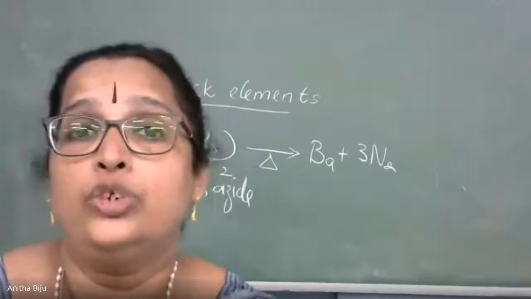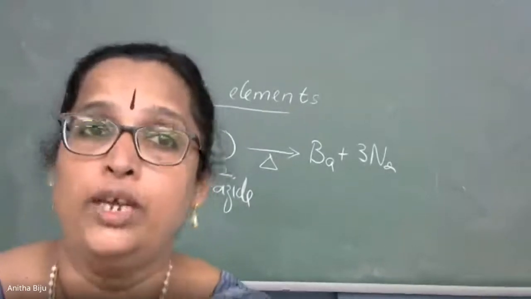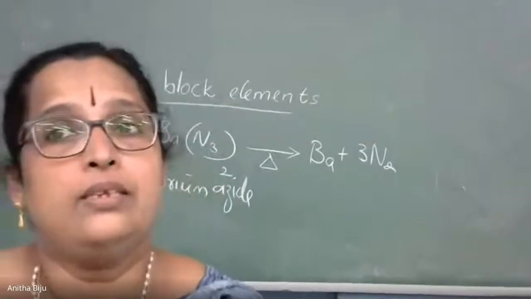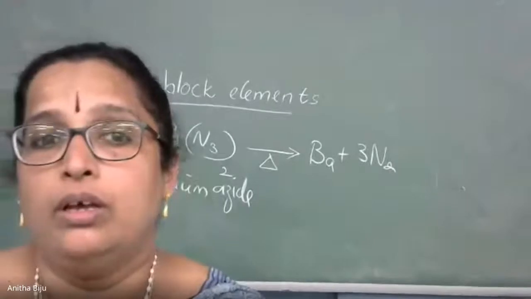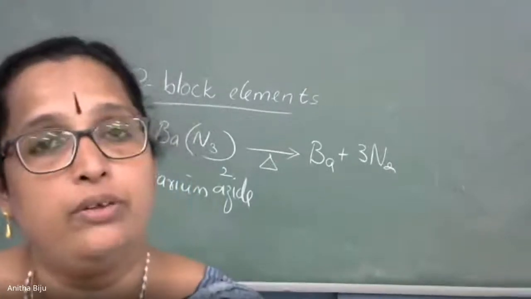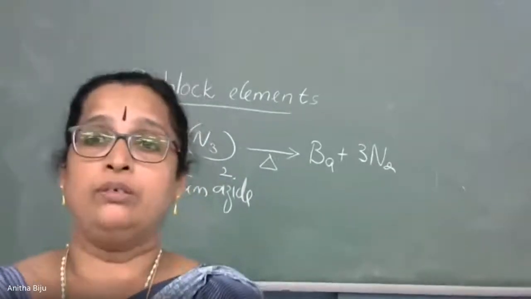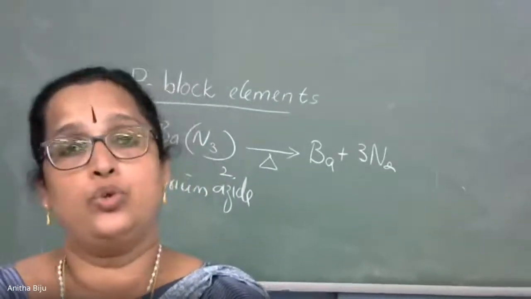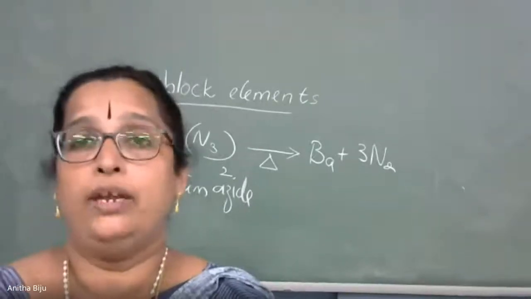First reaction is nitrogen reacts with hydrogen, forms ammonia. This is the industrial process, the method of preparation of ammonia. So can you write the equation? Write the equation. N2 plus 3H2 gives 2NH3.